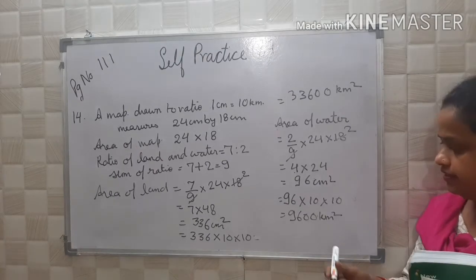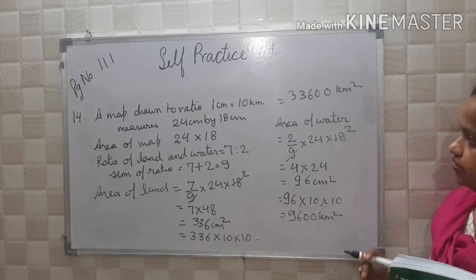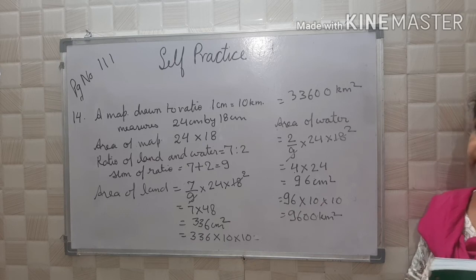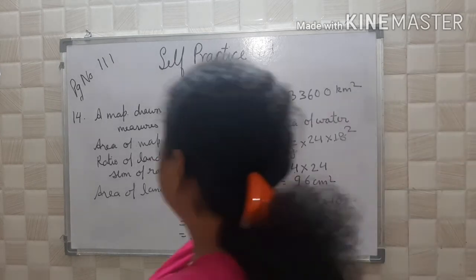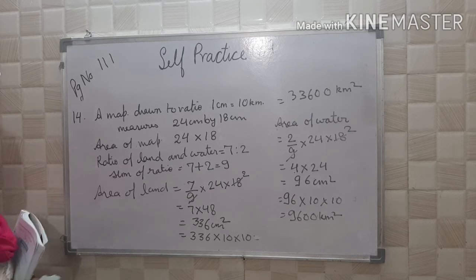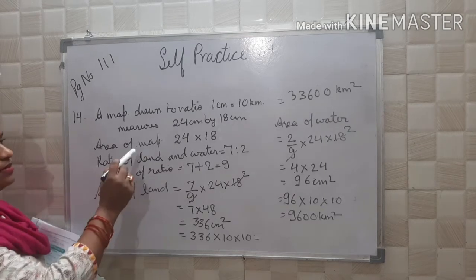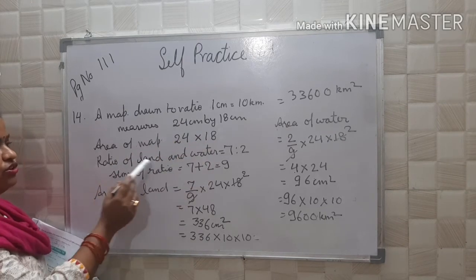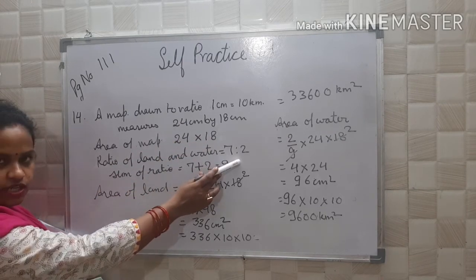33,600 and area of water 9600 kilometers square. Now I am repeating once more. A map is drawn to a ratio where 1 centimeter is equal to 10 kilometer. What is its measure? 24 centimeter by 18 centimeter. The ratio of land and water is given as 7:2.